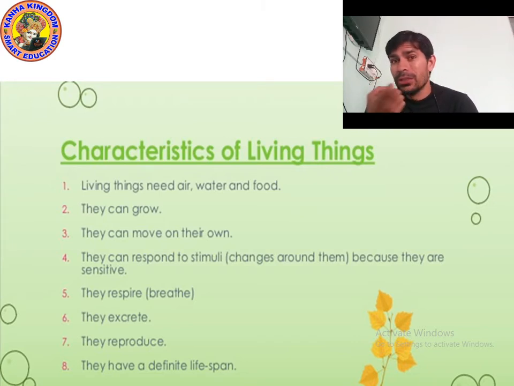So even dogs feel if any disaster is coming, like a tsunami or flood. Even the peacock, during the rainy season, can feel whether rain will come or not. So they can respond to stimuli, means changes which happen around them.